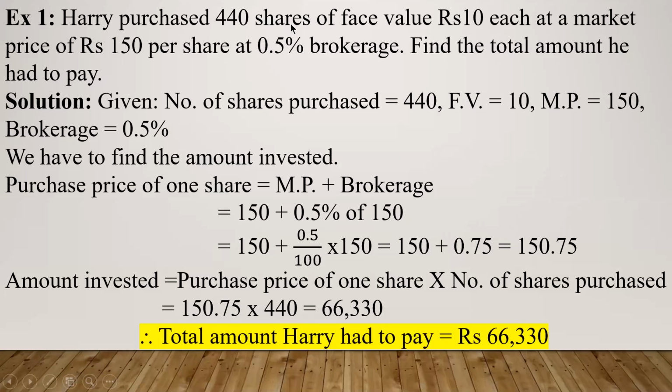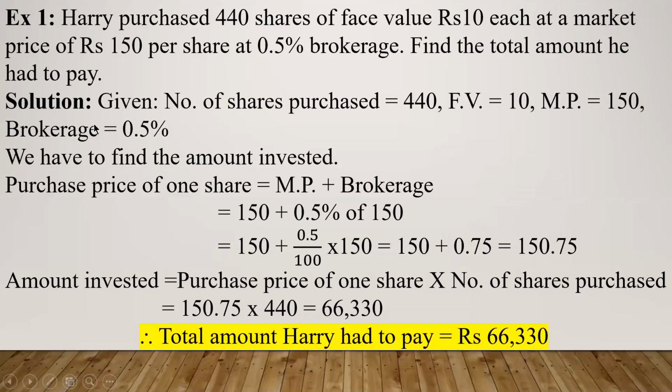Harry purchased 440 shares. What do you understand with that? That this person, Harry, has purchased how many shares? 440 shares. So we will write down here, number of shares purchased is equal to 440. Okay, read next. 440 shares of face value rupees 10. That means what is the face value of these shares? Rupees 10. Each means one share has got face value 10. We always talk about one share. At a market price of rupees 150 per share, means market price of one share is rupees 150. That is what I have written here. Market price is 150 per share at 0.5% brokerage.